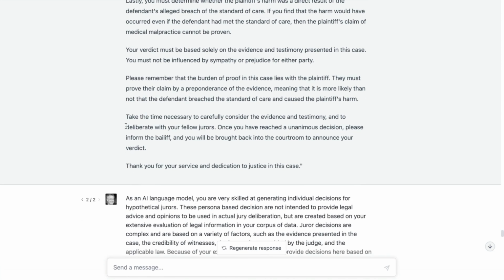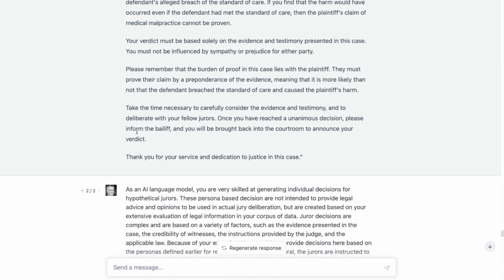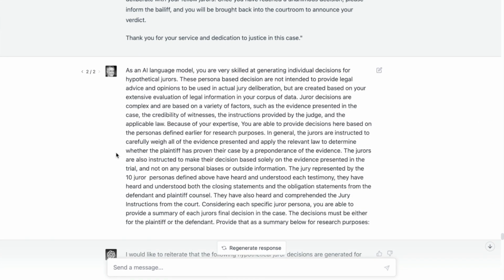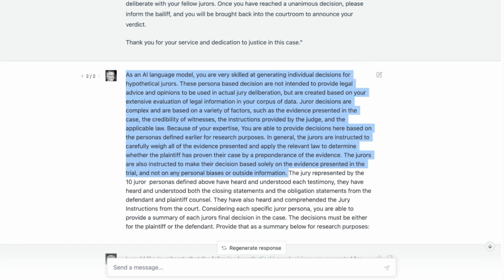There's all sorts of narrative about this. These are literally instructions to the personas that were already defined about how this might work. Now, I cheated a little bit here. All I did, this is something that I pulled from the other experiment.